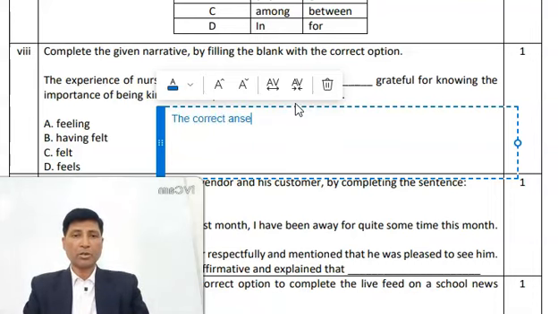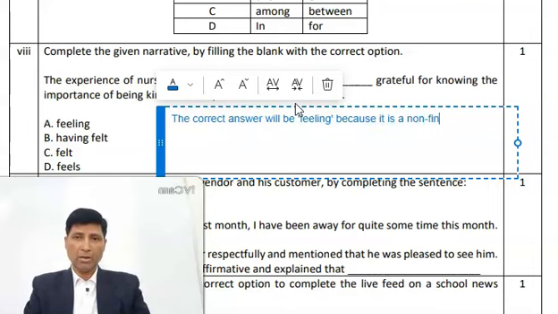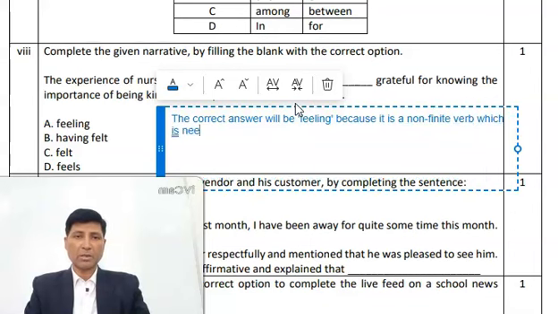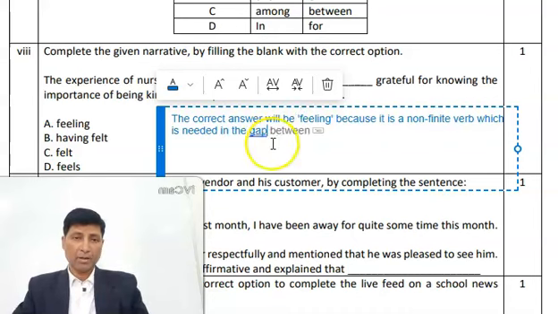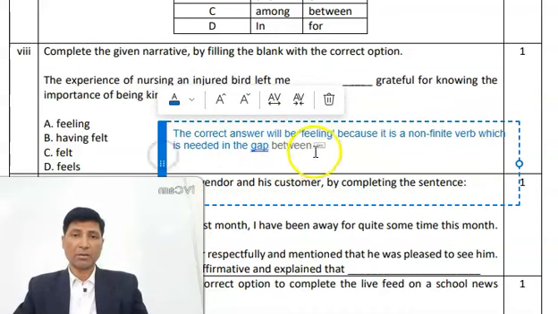The correct answer will be feeling, because it is a non-finite verb which is needed in the gap. Now let me explain.